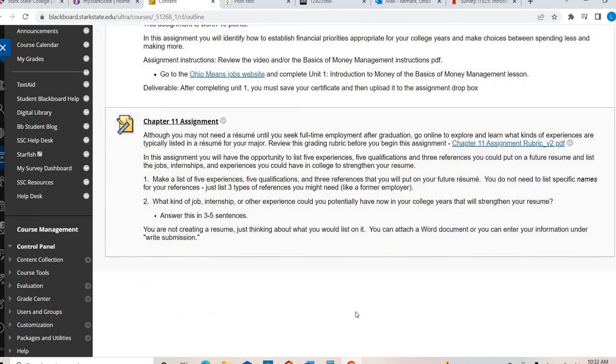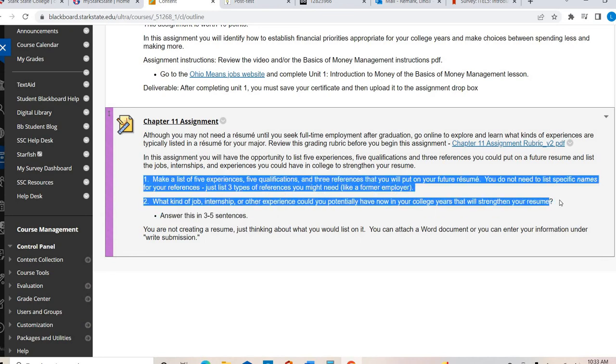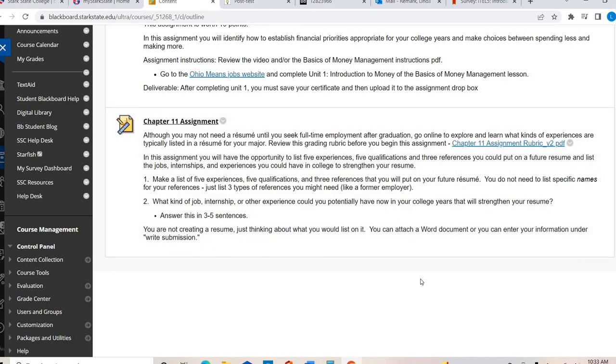Your second assignment is your Chapter 11 assignment, and there are two ways you can do this. The first way is if you already have a resume, you can use your resume in this assignment. If you don't have one already, you don't have to make one. I'm going to tell you what to do, whether you have one or you don't. Essentially, you're answering these two questions.